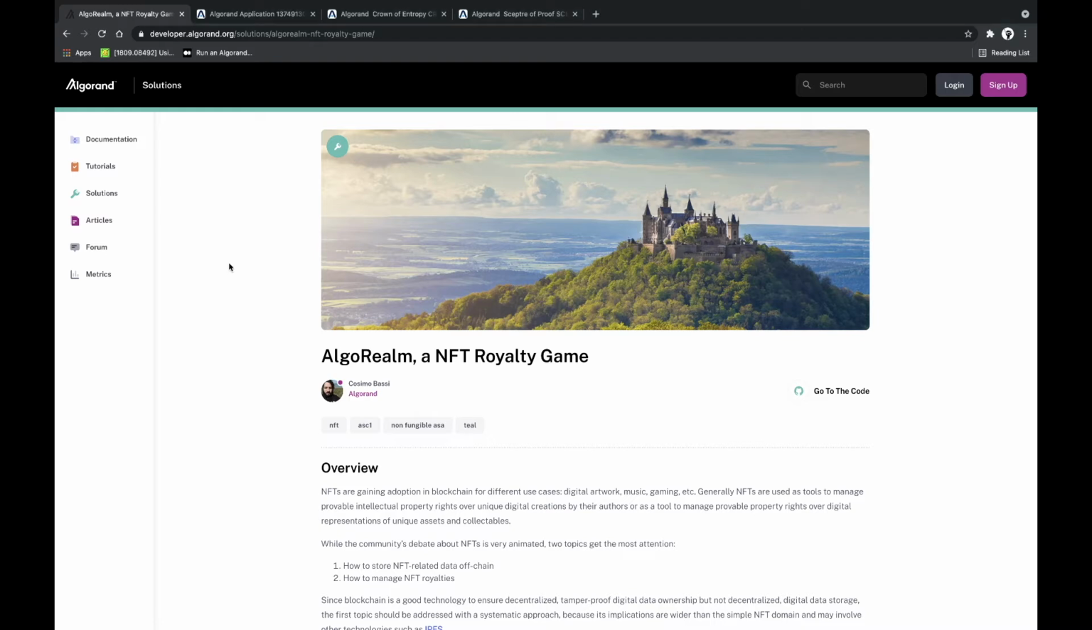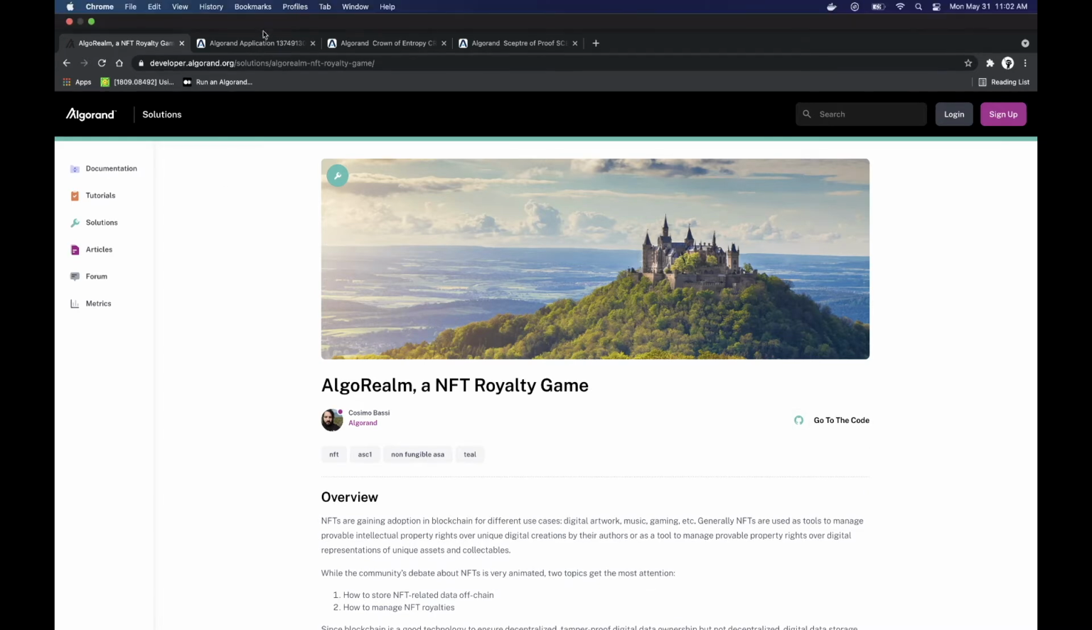Now we will look at a quick example of a dApp here. It is called AlgoRealm, and it is a game made by Cosmio Bassi. Sorry if I am mispronouncing the name. I will link to his tutorial below, and if you are interested in the game, you can read the link for that. We are just going to cover the basics here.